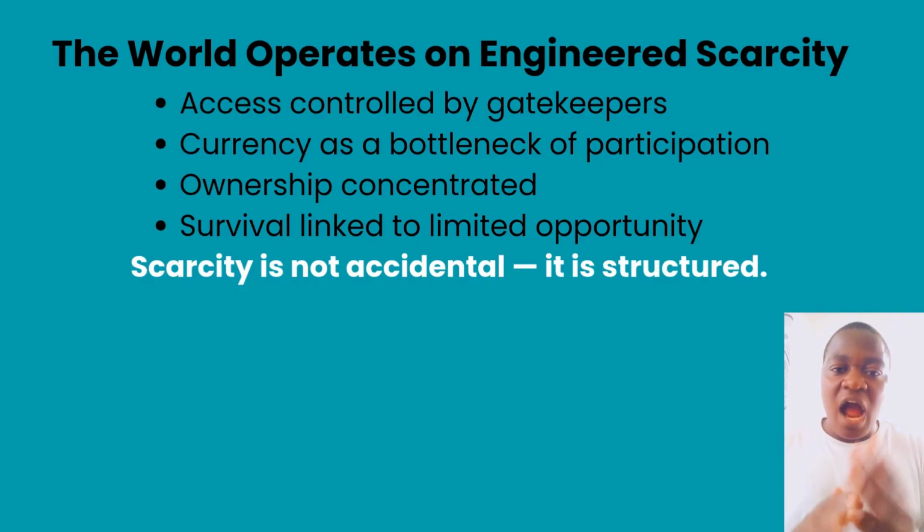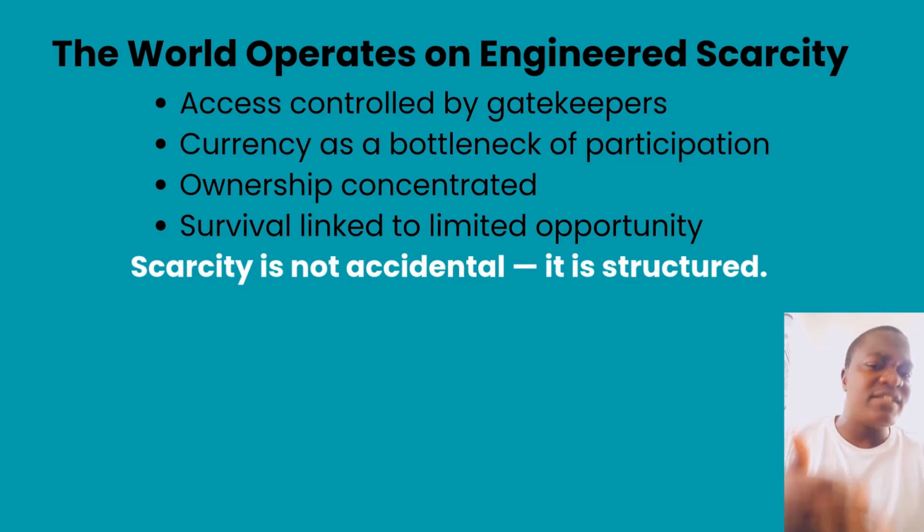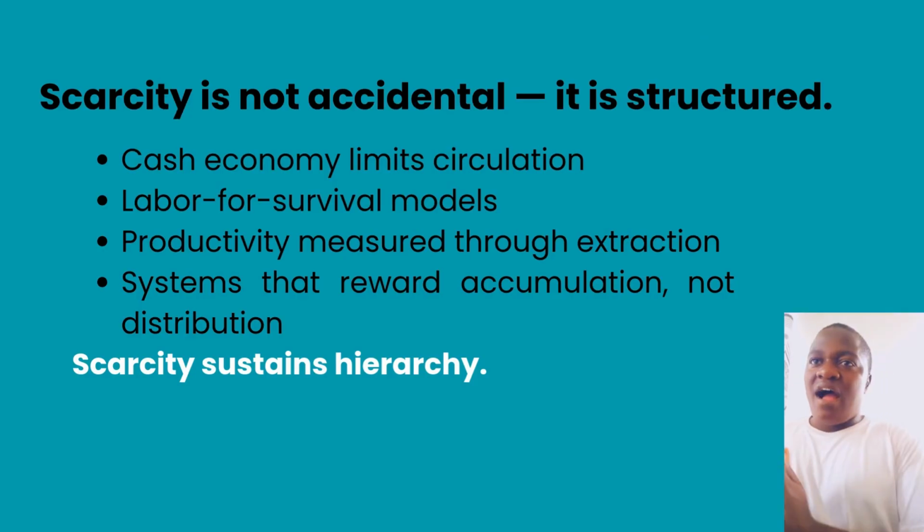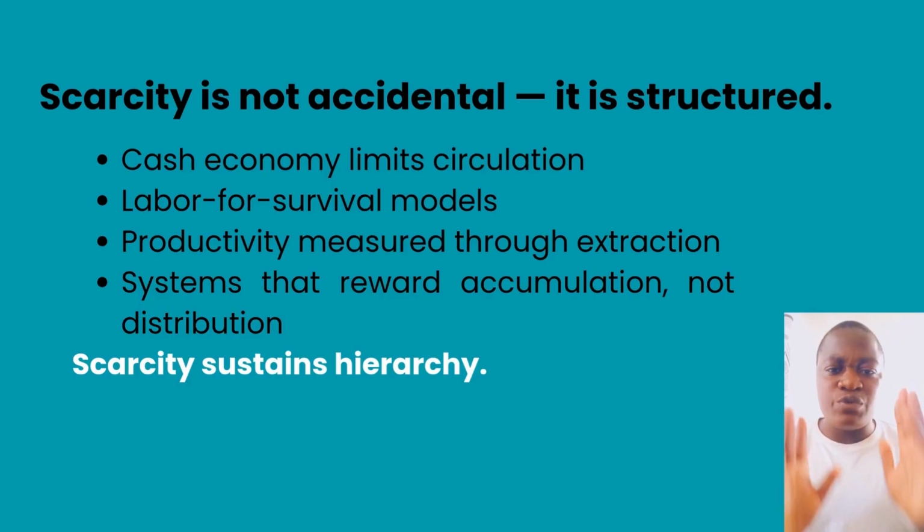So we need to rethink how this engineered scarcity can be redesigned so that we achieve a world of default abundance. Scarcity is not an accident; it is a structure, because there are various parts of the economy that thrive on that scarcity. Institutions thrive on scarcity. The cash economy thrives on scarcity. So we need to rethink how we approach this. The cash economy limits circulation. Labor-for-survival models thrive on scarcity. Productivity measured through extraction, and systems that reward accumulation, not distribution, all contribute to scarcity.